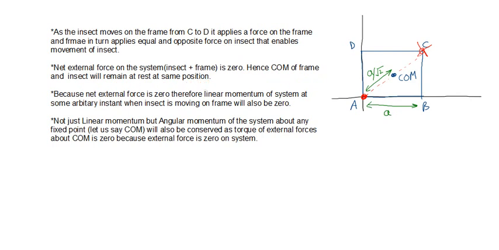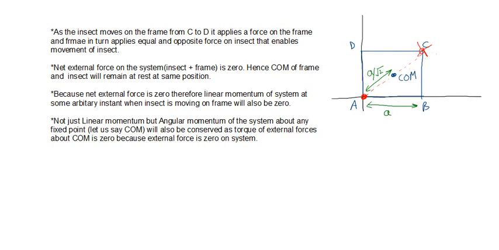So the center of mass of the insect plus frame. Because the entire mass of the frame is concentrated at this particle only, everything else is massless, the center of mass of the frame as well as the insect, which is my system, is nothing but the center of mass of this particle, which is at A in this initial situation, and this insect, which is at a distance a by root 2 along the line joining A and C. Because the masses are equal, the center of mass will be at the midpoint of this line. And this line is making an angle of 45 degrees with the horizontal direction.